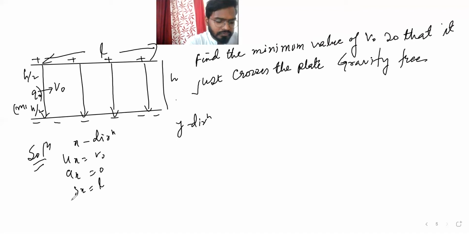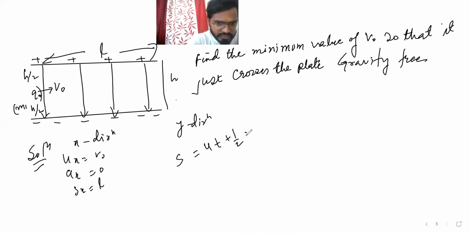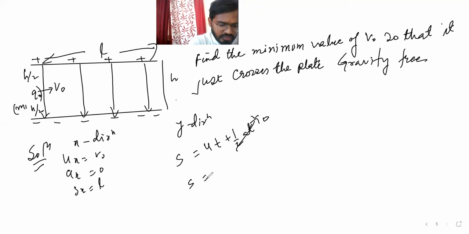For that, we can say s is equal to ut plus half at squared. This thing is going to be 0 anyway.